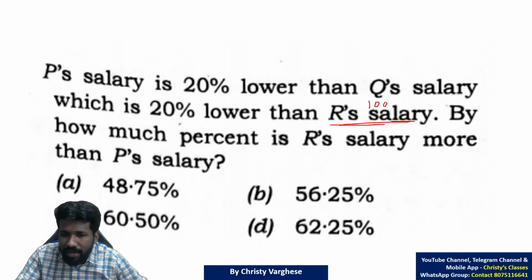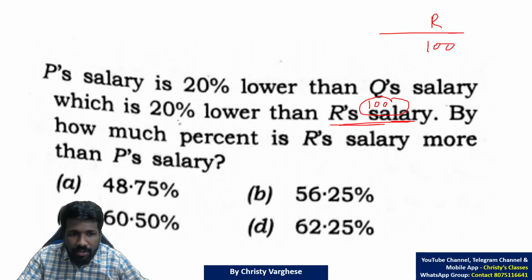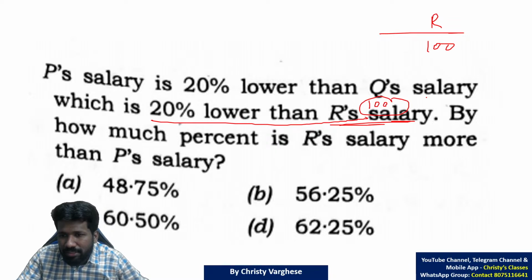So I will take, let 100 be our salary, because 100 is the easiest example to start with. Our salary is 100. Which salary is 20% less than our salary? Q's salary is less than our salary. 20% less means 100, 20% कम किया तो 80 मिलेगा ना. 100 का 20% 20 है ना. So 20 कम किया तो 80.